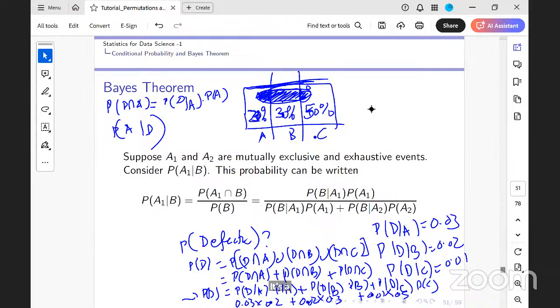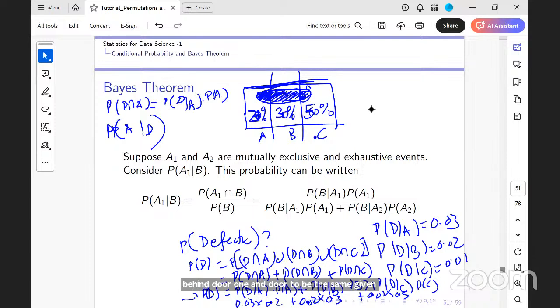Given the information that it is defective, this is very similar to the Monty Hall problem. The probability of you choosing a door first was 1/3, 1/3, 1/3, right? Now I open a door and show a goat. Would you still choose the same door or would you change your choice? Will your probability of finding a car behind door 1 and door 2 be the same given this extra information?